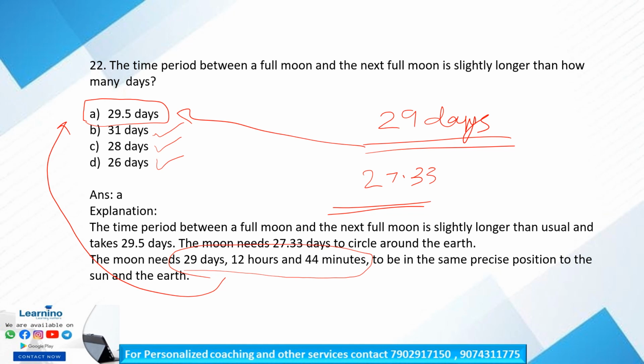Clear? So by seeing the options, the only value that is just slightly longer than 29 days is 29.5 days. So just opt for option A as the correct answer. Clear? So the time period between a full moon and the next full moon, slightly longer than how many days? It is 29.5 days. Is it clear? So next question.